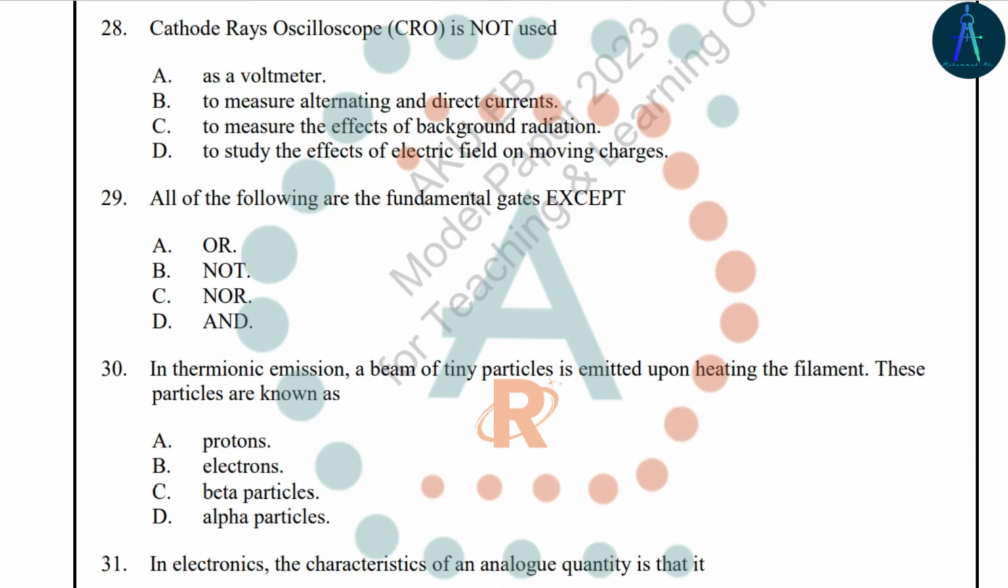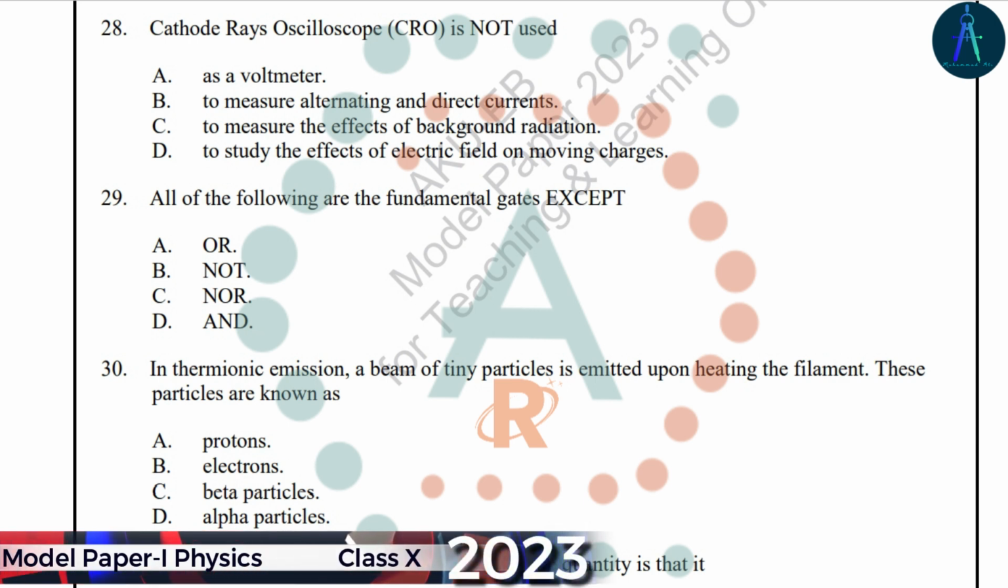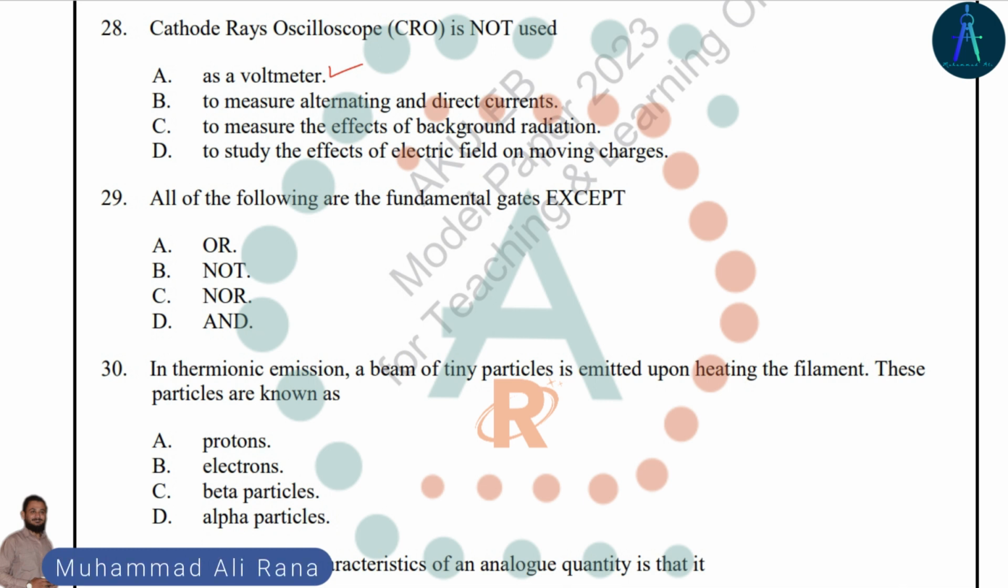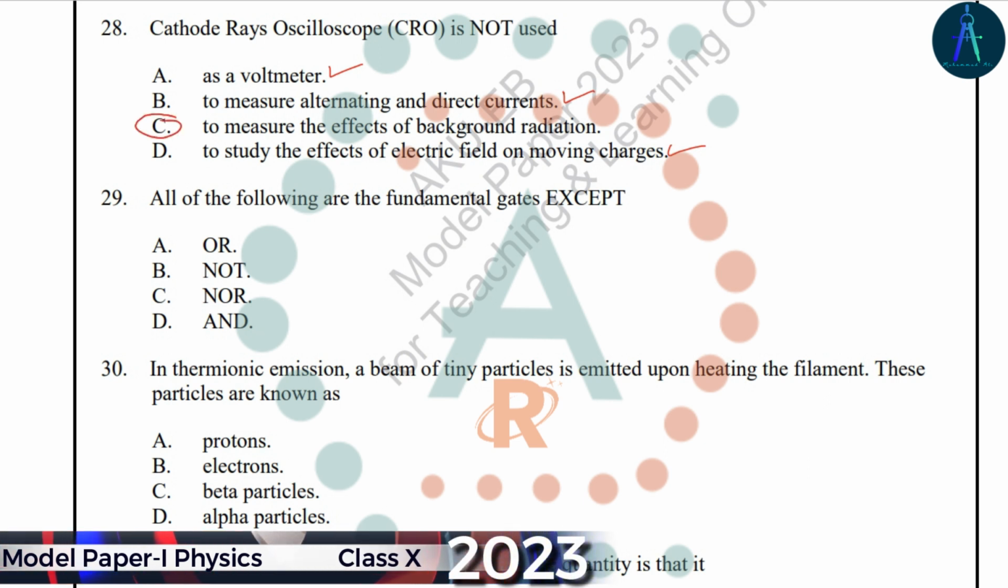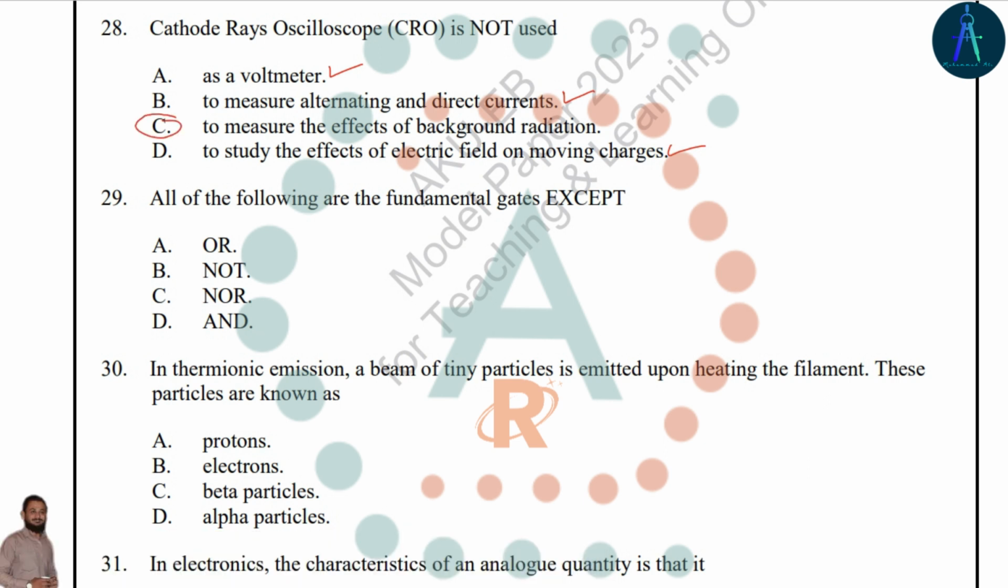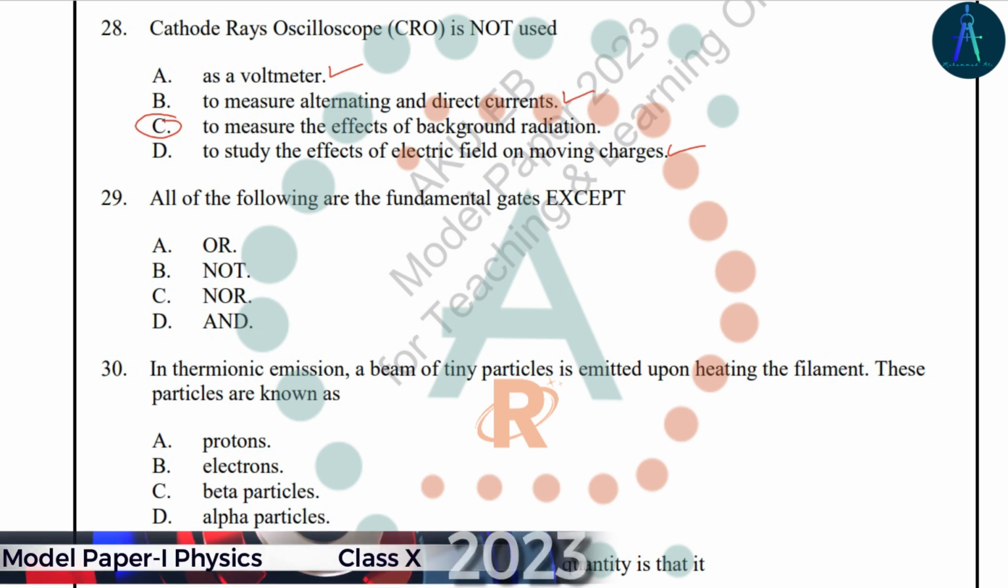The CRO is not used for which purpose? The CRO can be used as a voltmeter. It is used to measure currents, and it is used to study the effect of an electric field on a moving charge. It is not used to measure the effect of background radiation. For that, background radiation detectors are used. So option C is the right answer.